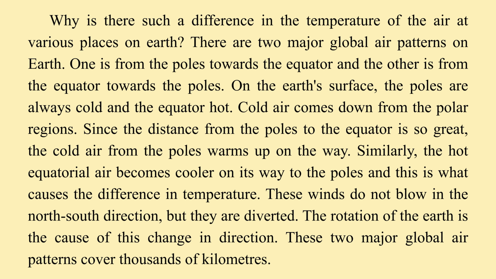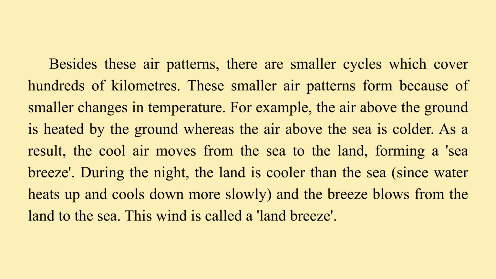Similarly, the hot equatorial air becomes cooler on its way to the poles, and this is what causes the difference in temperature. These winds do not blow in the north-south direction, but they are diverted. The rotation of the Earth is the cause of this change in direction. These two major global air patterns cover thousands of kilometers. Besides these air patterns, there are smaller cycles which cover hundreds of kilometers. These smaller air patterns form because of smaller changes in temperature.